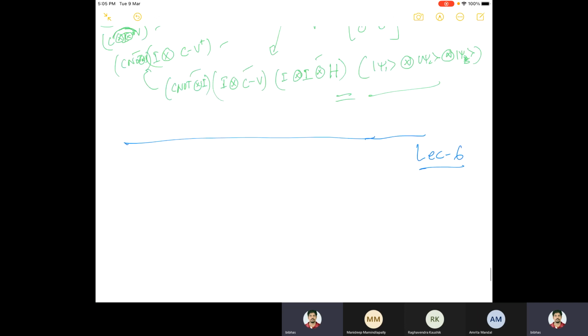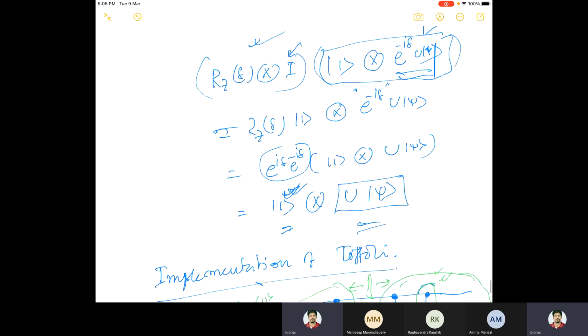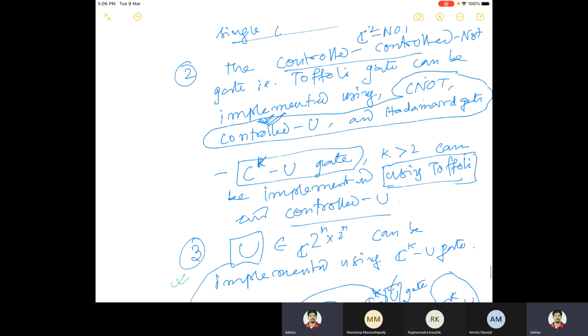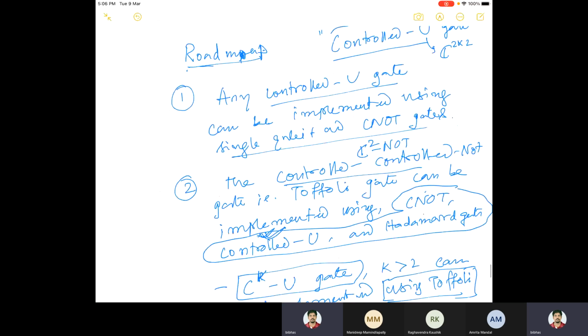First of all, we had a roadmap. So this part is done. First we had seen that any controlled U gate can be implemented using single qubit and CNOT gates.